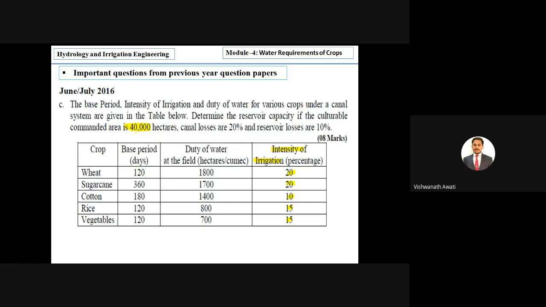So you have to take 20% of 40,000 for wheat, 20% for sugarcane, 10% for cotton, 15% for rice, and 15% for vegetables. That is, we multiply by 0.2 for wheat, 0.2 for sugarcane, 0.1 for cotton, 0.15 for rice, and 0.15 for vegetables to get the area. So we have to calculate the area in one more column: total area into 0.2 for wheat, total area into 0.2 for sugarcane, total area into 0.1 for cotton, and total area into 0.15 for rice, similarly for vegetables.